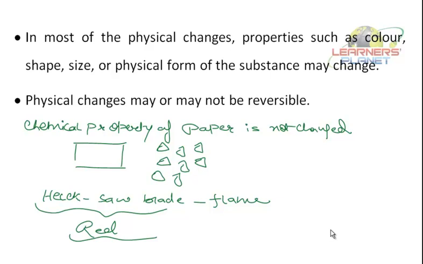See, lady finger, when it's raw, it's sticky. But when it's cooked, is it sticky? No, it's yummy actually. You can't eat a raw lady finger. You can't eat a raw potato. But you can eat cooked potato or lady finger. Why? Because the chemicals which are present inside have undergone some reaction and there is a change. Okay?